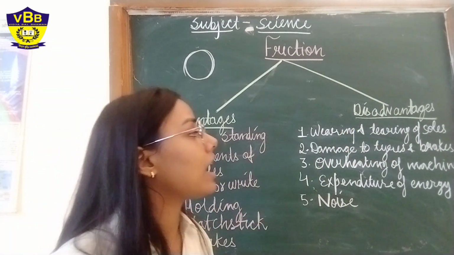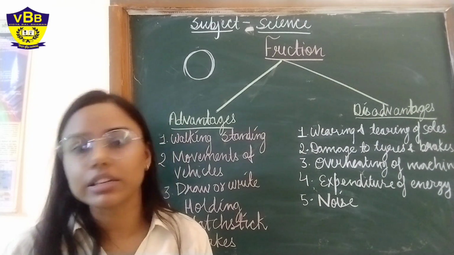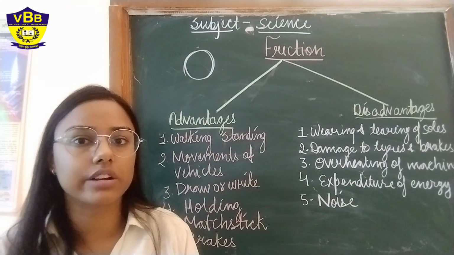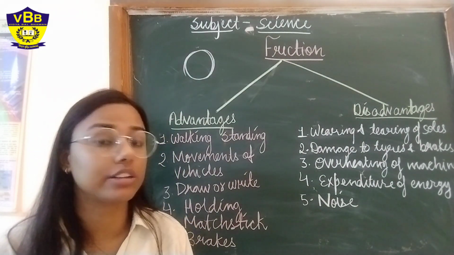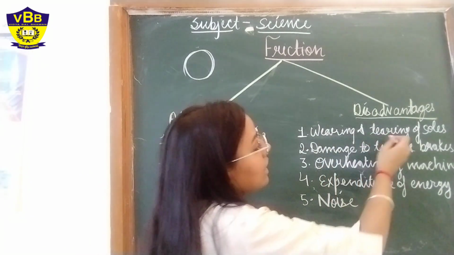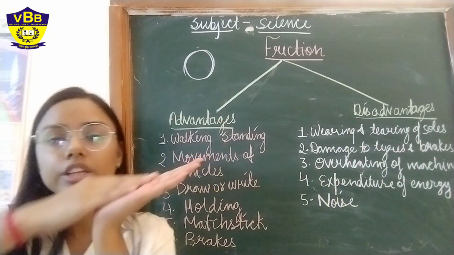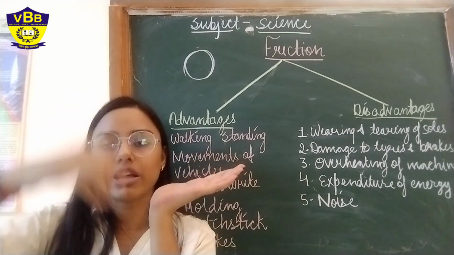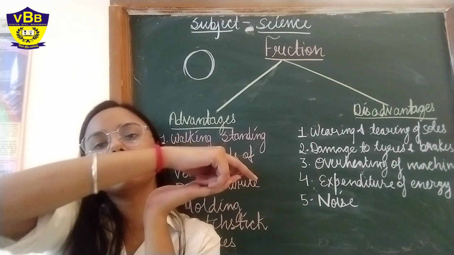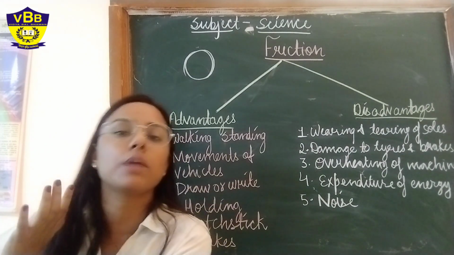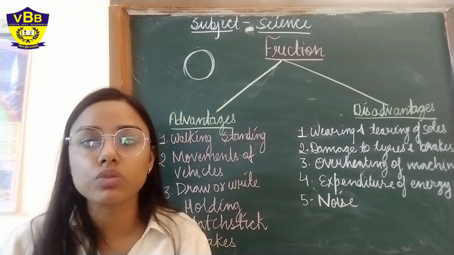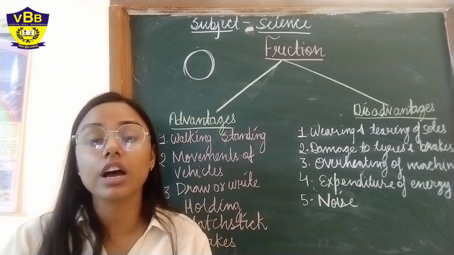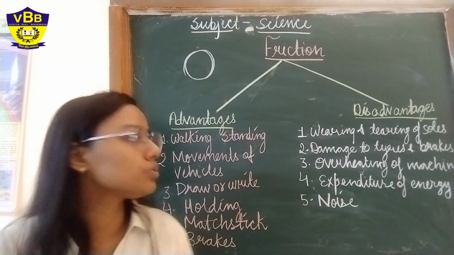Now next one are the disadvantages. What are the disadvantages? It is evil, right? So it is having disadvantages. First one is wearing and tearing of sole. Continuous movement on the surface. When we walk, there is a continuous friction. There is a continuous opposing force which lead to what? Wearing and tearing of the sole of our shoe.